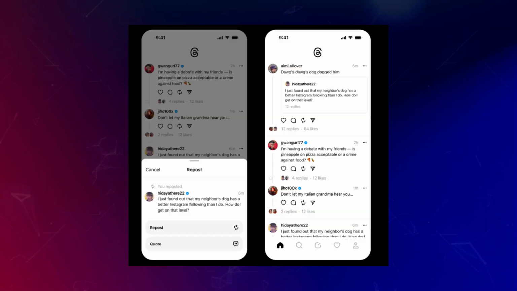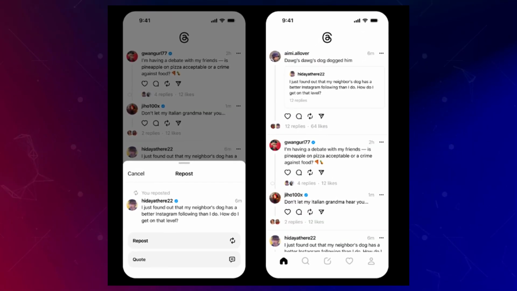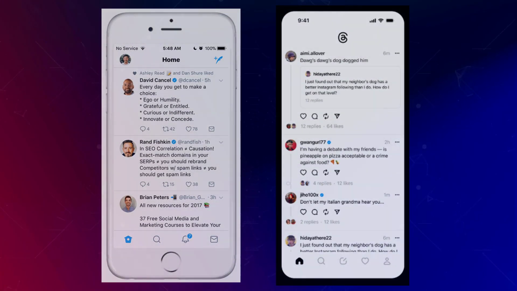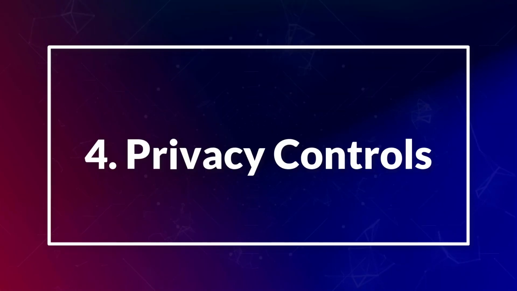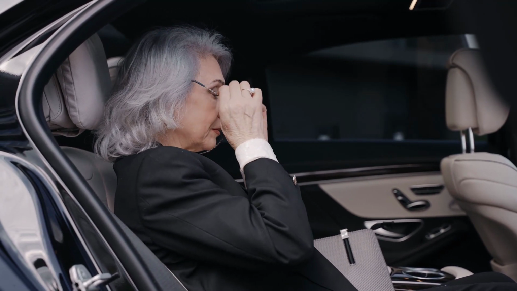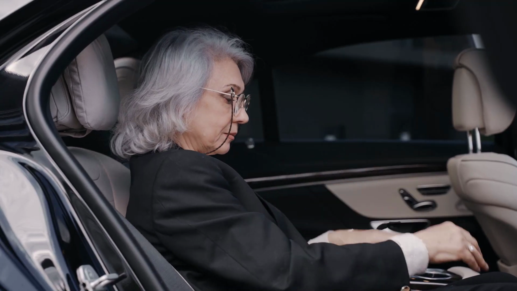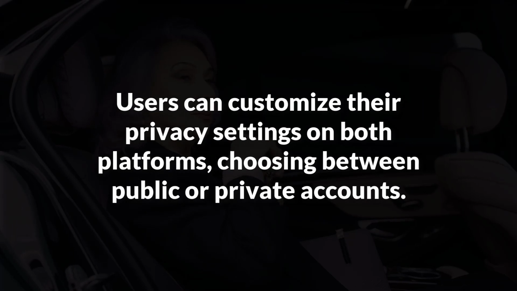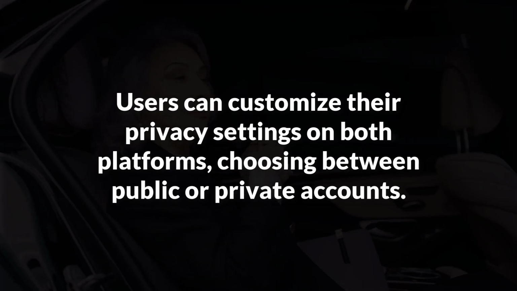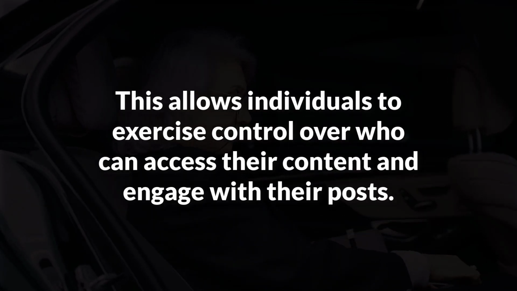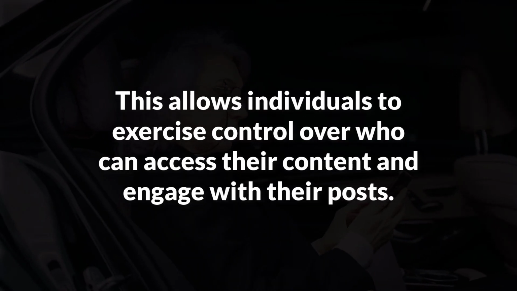3. Engagement features. Engagement lies at the heart of social media, and both Threads and Twitter provide users with various features to facilitate interactions. Lastly, privacy controls. Privacy is a paramount concern for social media users, and both Threads and Twitter recognize its importance. Users can customize their privacy settings on both platforms, choosing between public or private accounts. This allows individuals to exercise control over who can access their content and engage with their posts.